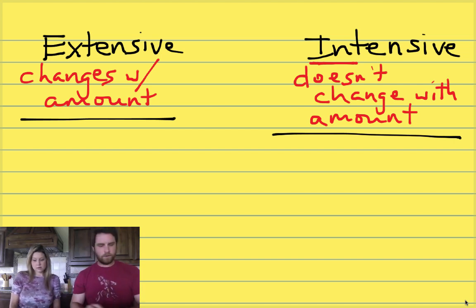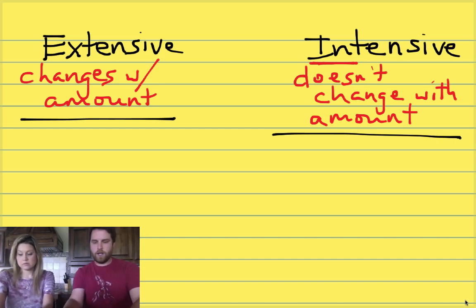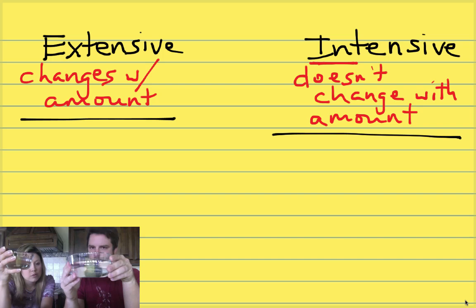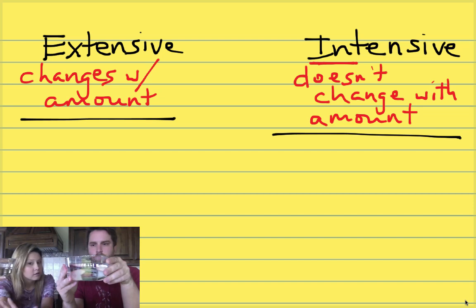So what do you have first here? Let's look at the water first. Why don't you hold the bowl? Okay, I'll hold it, so I have a bowl of water, and I have a smaller amount of water also in a bowl. So we have two different amounts. What's the same? Is it both clear? You could say the color is the same. Color's the same, so that'd be intensive.